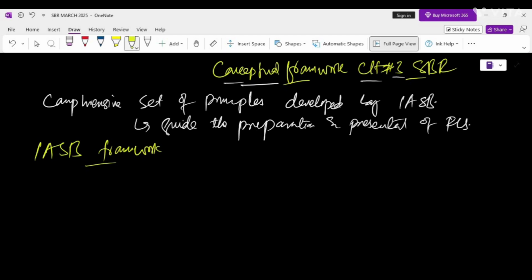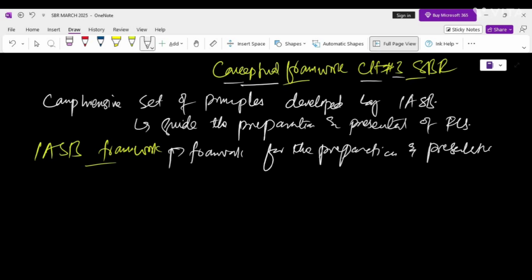So we have discussed the conceptual framework in detail, and now we will discuss the International Accounting Standards Board's framework, often referred to as the framework for the preparation and presentation of financial statements. This was the predecessor to the current conceptual framework. There are slight differences, and it's a big issue. Now we have to discuss in a bit of detail the purpose, the scope, the status, and some of its limitations.